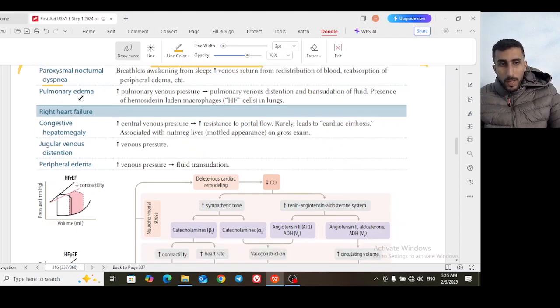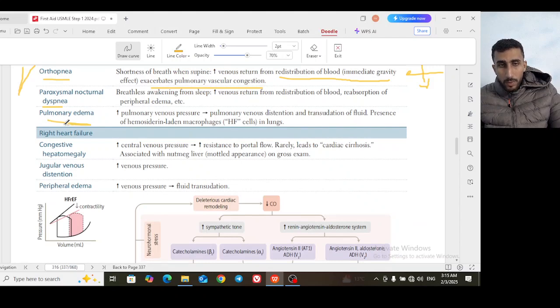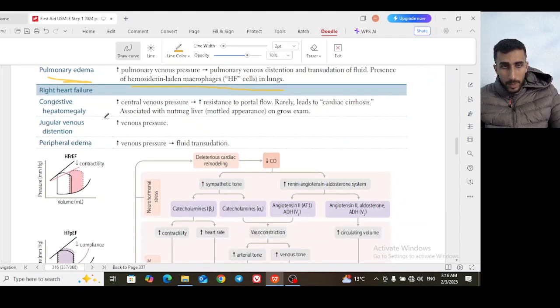Reabsorption of peripheral edema will finally lead to pulmonary edema, with increased pulmonary venous pressure and increased pulmonary venous distension and transudation. If the pulmonary veins are distended, this increases pressure and leads to transudation of fluid from the venous system into the lung itself. In the long term, this leads to hemosiderin-laden macrophages, or heart failure cells, in the lung.